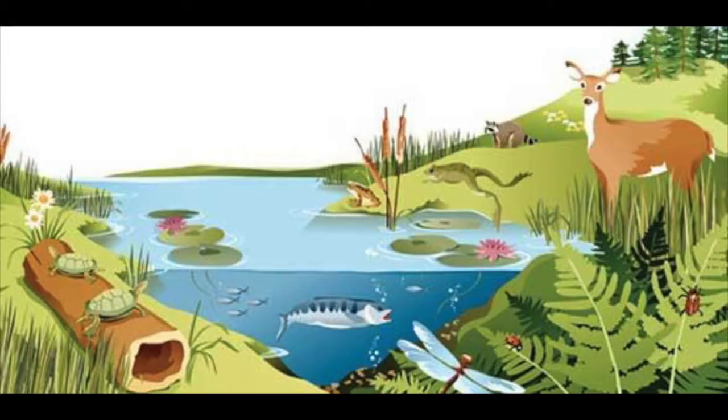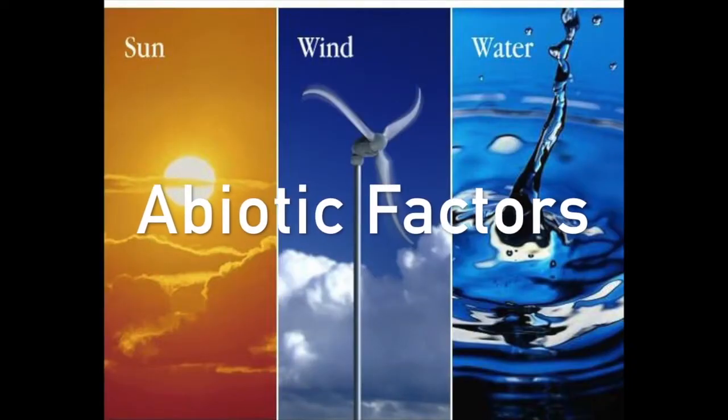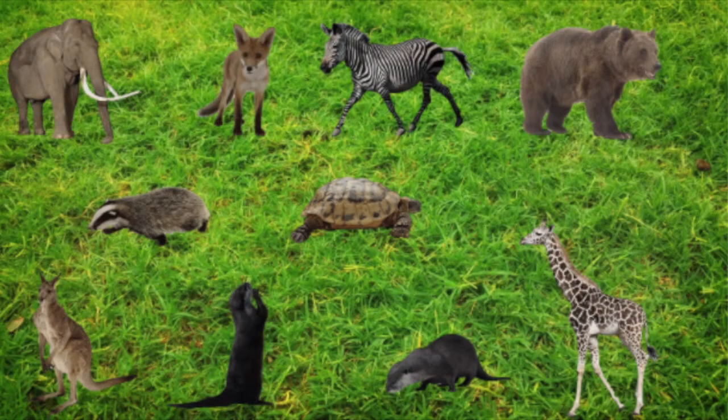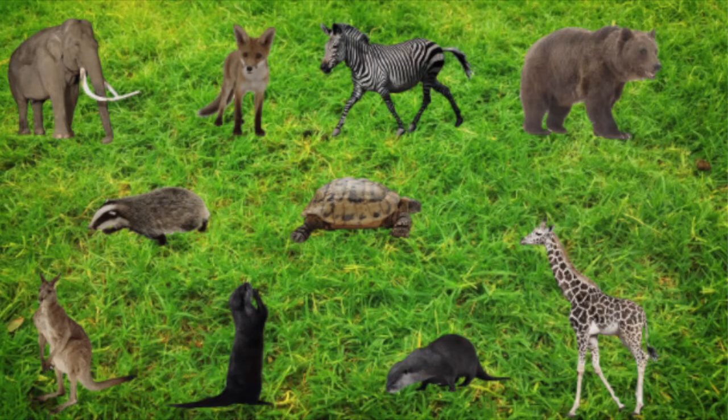An ecosystem has different species that are made up of many organisms. The species are all affected by the abiotic factors. Abiotic factors are parts of the environment that are non-living. Some examples are sun, wind, and water. The species are also affected by the biotic factors. Biotic factors are all the living things in the ecosystem.